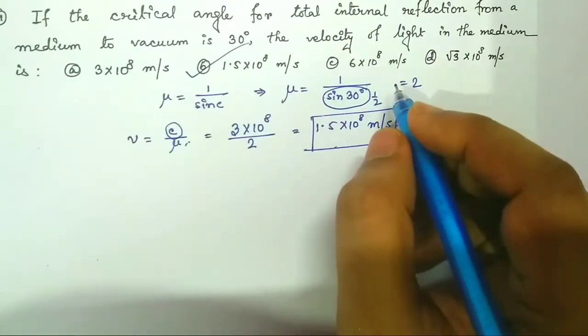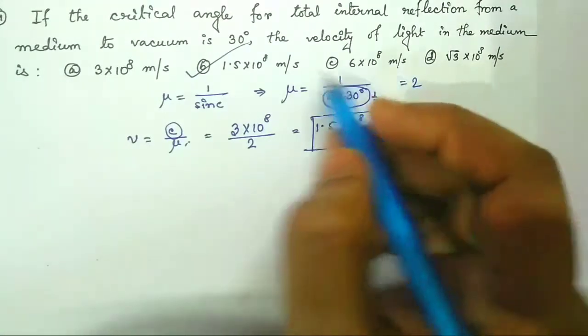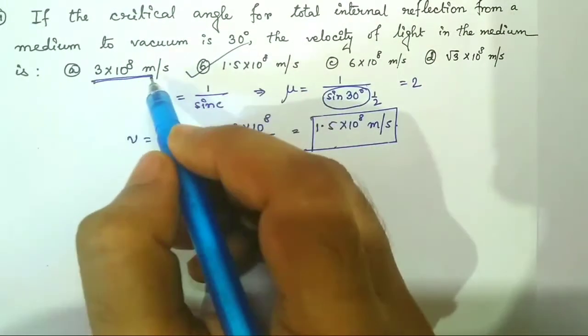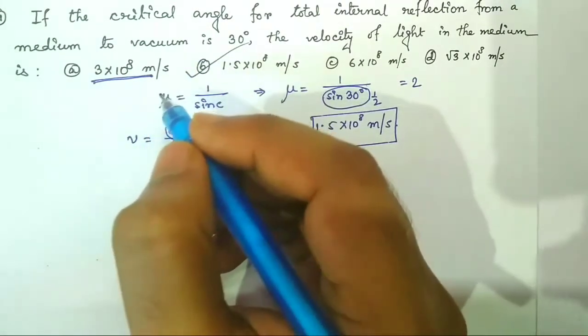And one thing, the velocity of light in a particular medium cannot be equal to the velocity of light in vacuum. This should be minded. Okay, move on to question number 5.